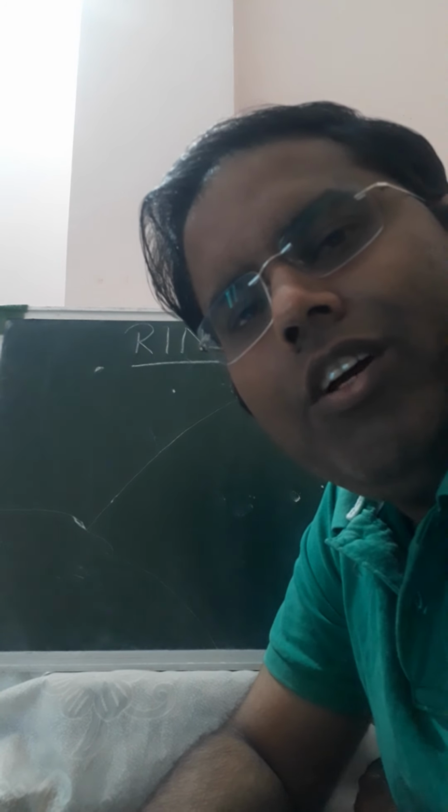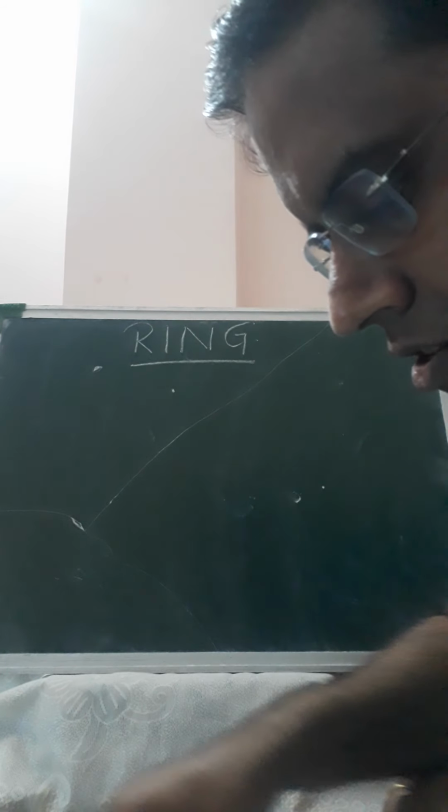Dear students, we are going to study a new algebraic structure called a ring in this video lecture. So what is a ring?